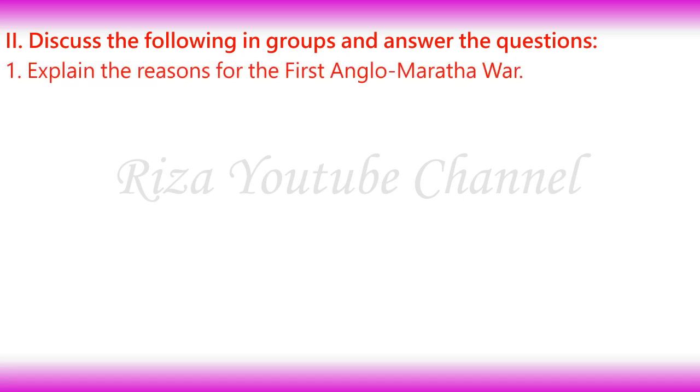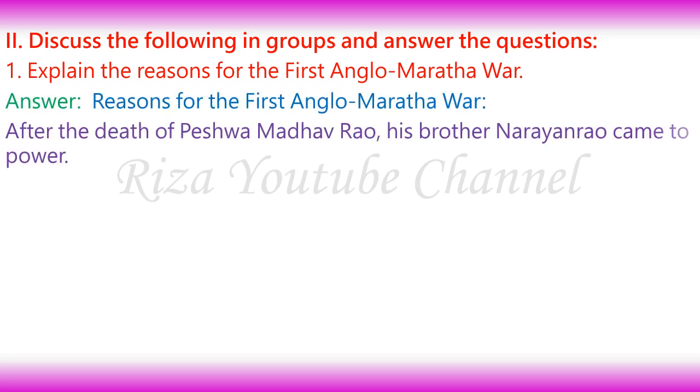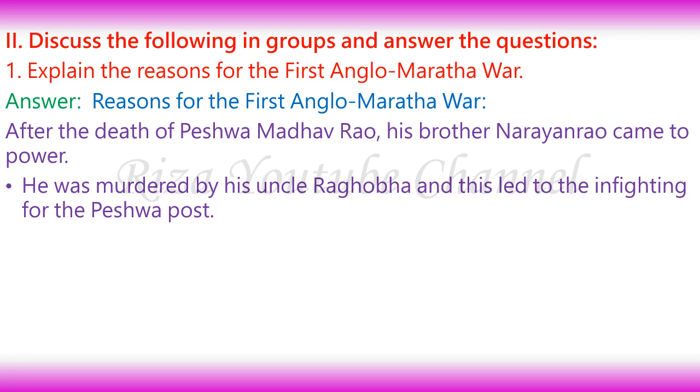1. Explain the reasons for the First Anglo-Maratha War. Answer. Reasons for the First Anglo-Maratha War. After the death of Peshwa Madhav Rao, his brother Narayan Rao came to power. He was murdered by his uncle Raghunath Rao, and this led to the infighting for the Peshwa post.